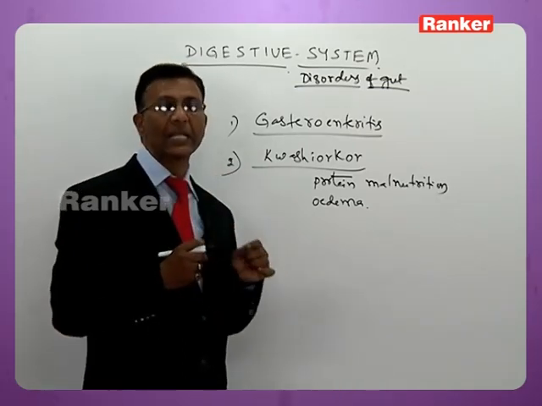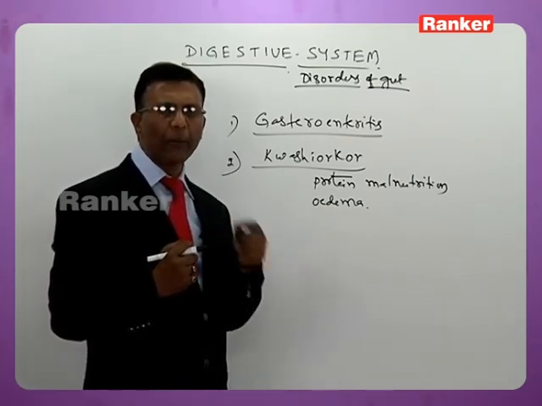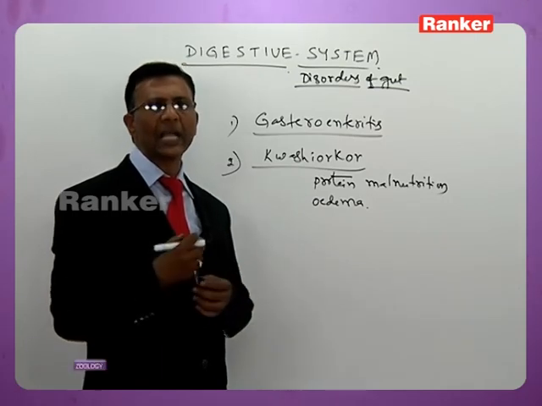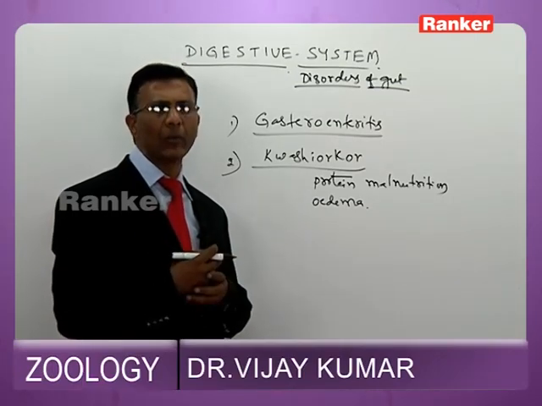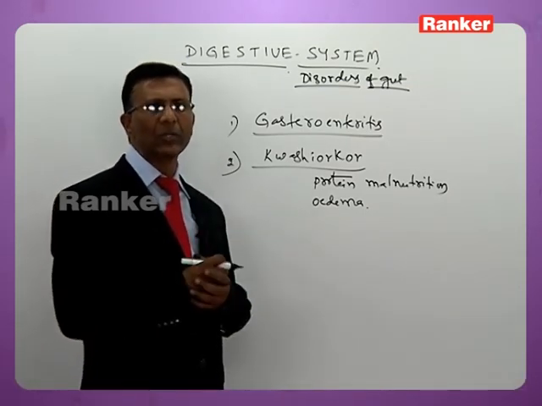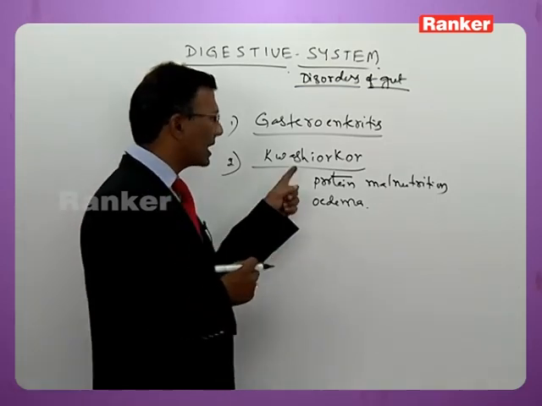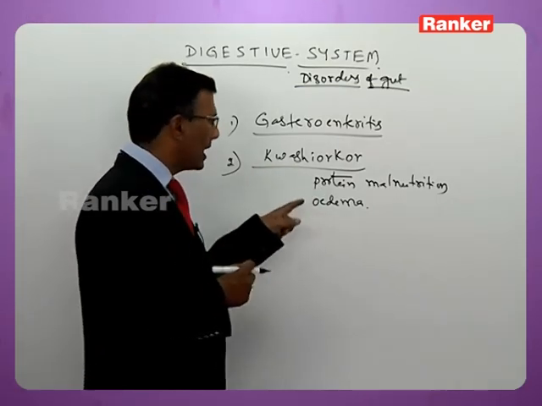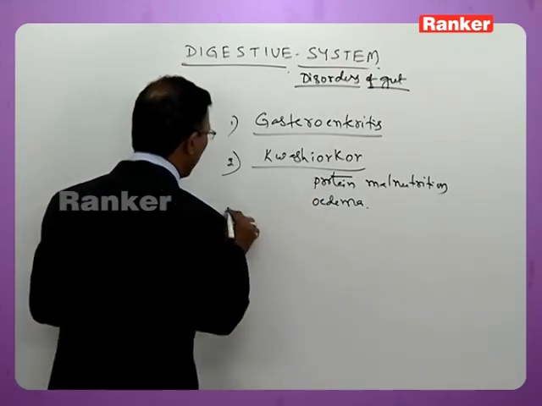When the protein content is less in the body, the blood becomes hypotonic, and the surrounding extracellular fluid becomes hypertonic. Consequently, blood cannot retain water. Water present in the blood plasma starts diffusing into the tissues and thereby causes edema. So in Kwashiorkor, the characteristic symptom is edema, and it is due to protein malnutrition.